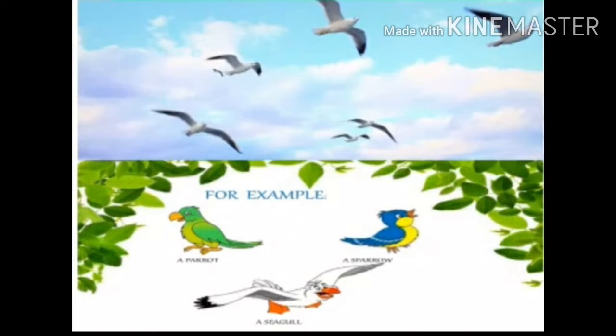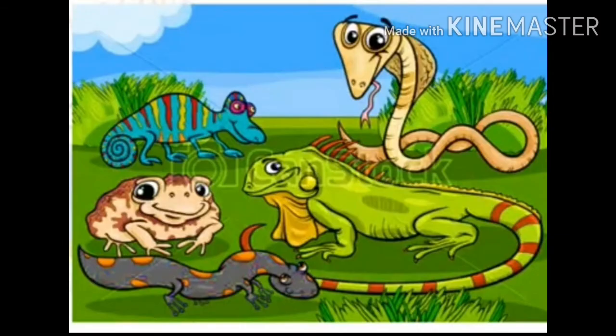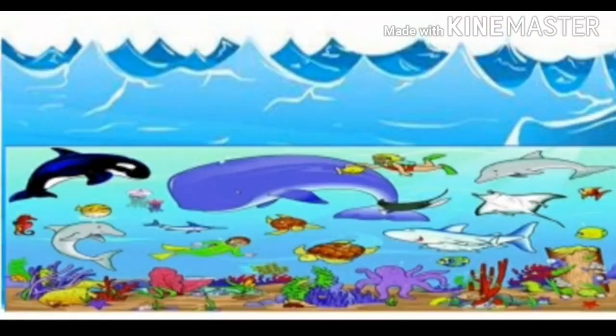First is the aerial animals. Aerial animals are the animals or birds that fly in the sky. For example, pigeon, sparrow, crow, etc. Second is amphibian animals. Animals that live in water as well as land are called amphibian animals. For example, frog, snake, crocodile, turtle, etc. Third is the aquatic animals. Animals that live in water are called aquatic animals. For example, fish, octopus, shark, starfish, etc.